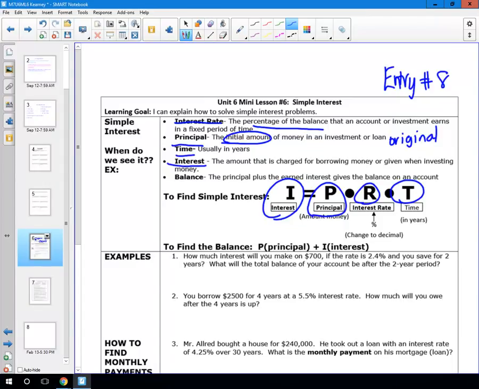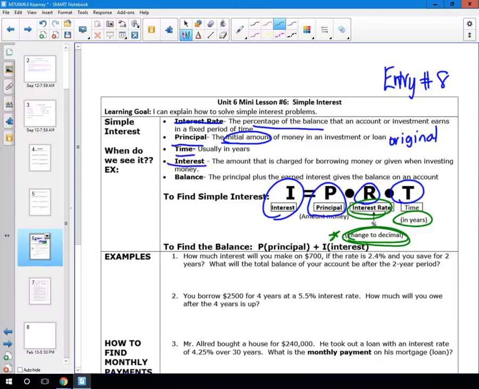It is time. But the super mega important thing here is that time is measured in years. So sometimes today you're going to be given problems that have months, and you're going to have to convert that to years. For example, if you had 6 months, that would be 6 months out of 12 months, which is half of a year. Okay, and one other thing that I want you to underline is that this interest rate right here, this is super important right here. Let's start this.